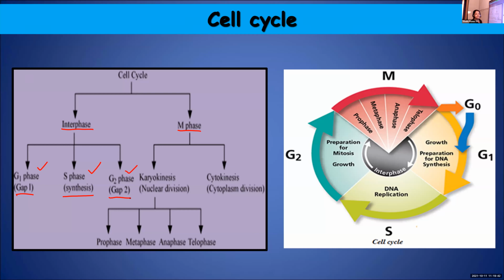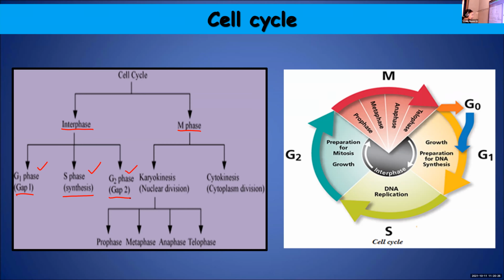Interphase is actually the resting stage, or you can say it is the stage between two consecutive M phases. The division is actually taking place in the M phase. Just like we say interval, the time between two periods, in between two M phases, the duration of that stage is called interphase. The phase between two successive M phases is called interphase. That is a resting stage. G1 phase, S phase, and G2 phase are included under interphase.